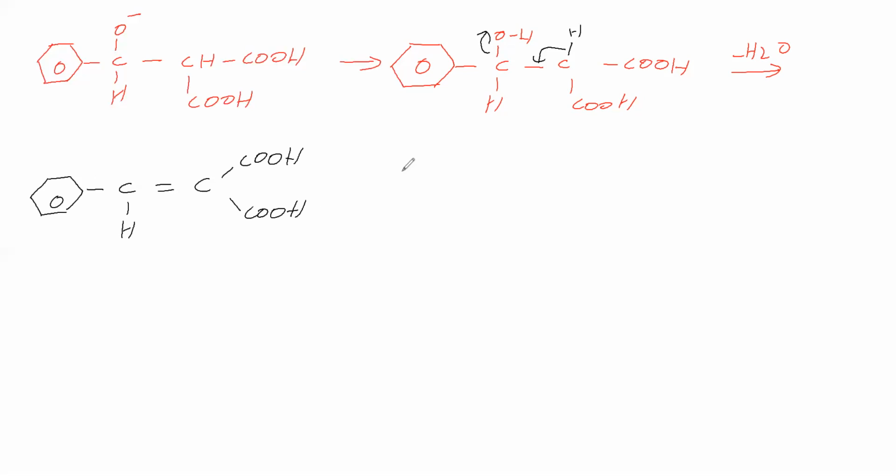Then it is heated. This is a gem dicarboxylic acid, meaning two carboxylic groups attached to the same carbon. A gem dicarboxylic acid on heating undergoes decarboxylation, that means CO2 will be evolved from it.